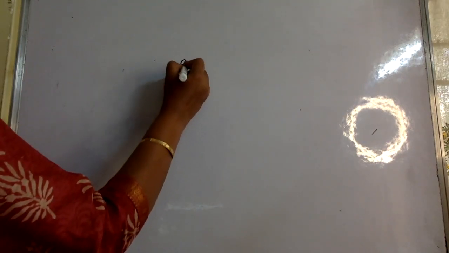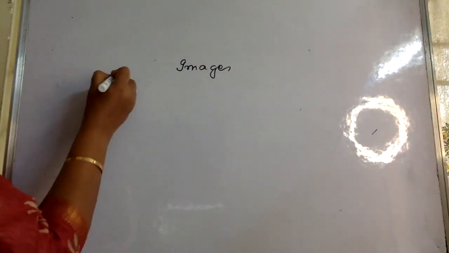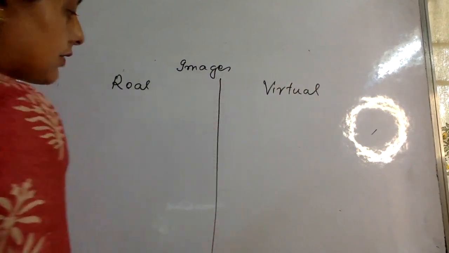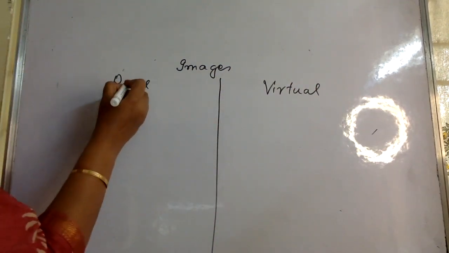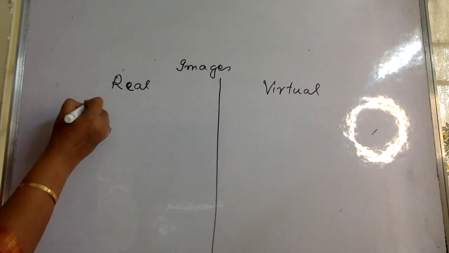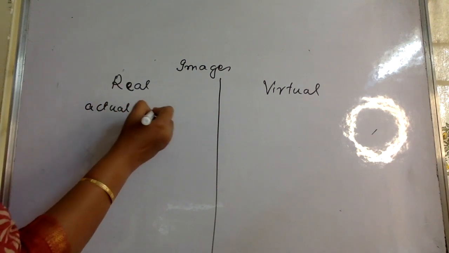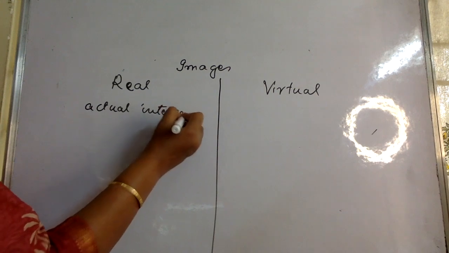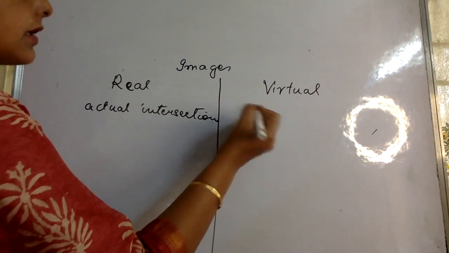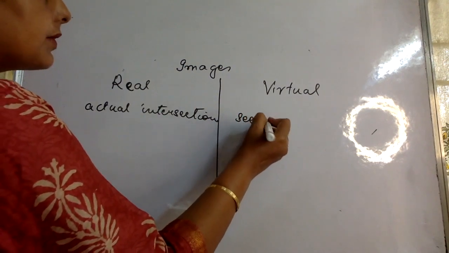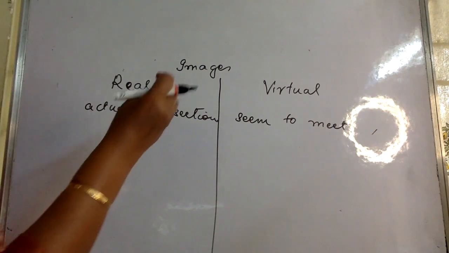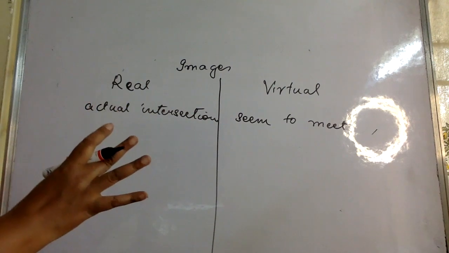Now let us talk a little bit about images. One type of image is real image, another is virtual image. Now what are real images and what are virtual images? Real images are images which are formed by actual intersection. You can get the differences in any textbook. Virtual images are images which are formed when the rays seem to meet, the rays seem to intersect, then we have virtual, and real is by actual intersection.